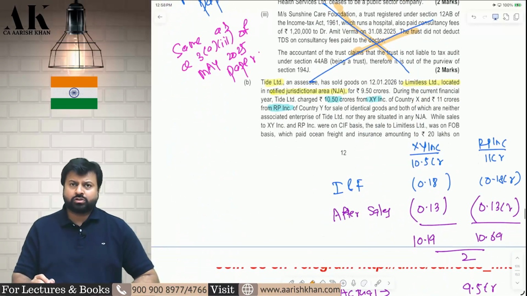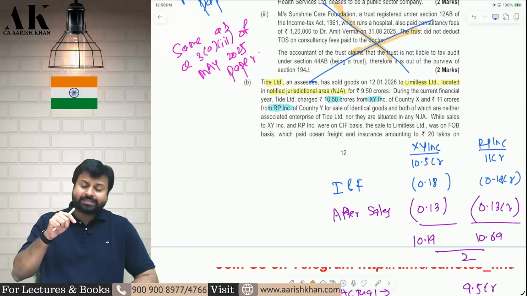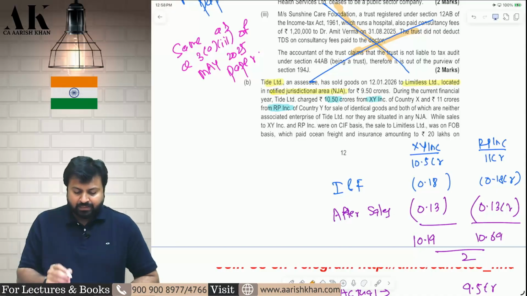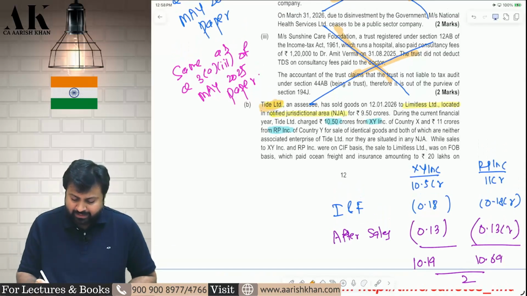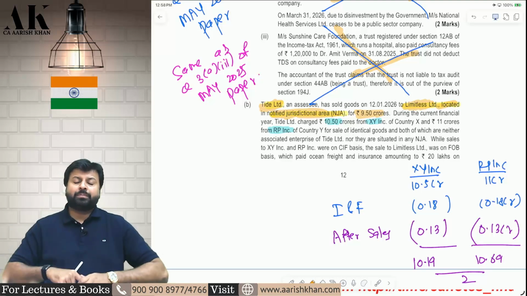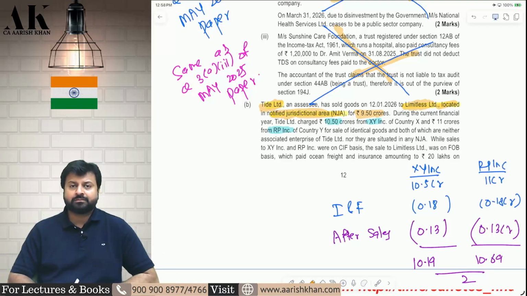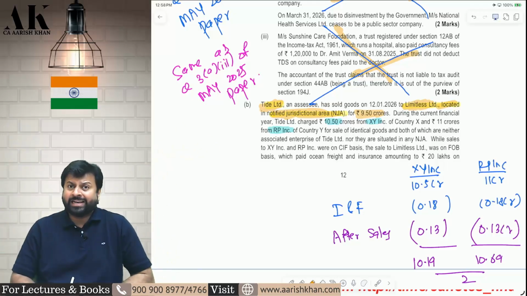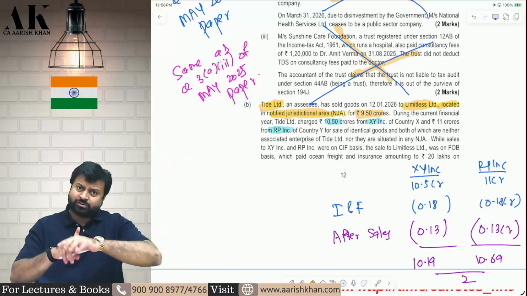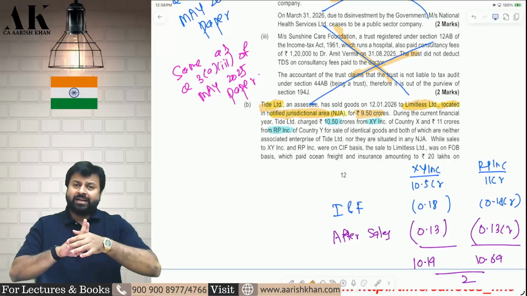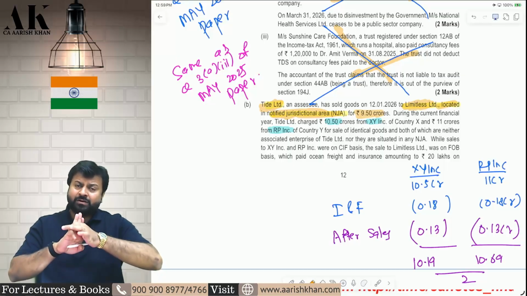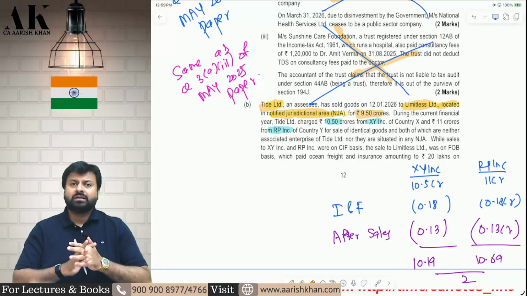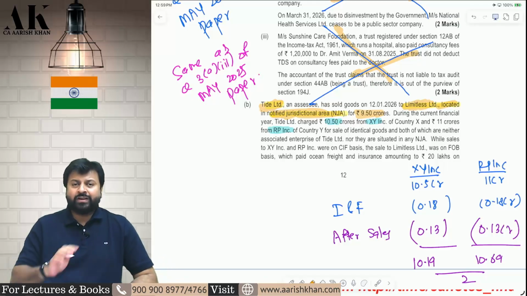Now the next question is a good question. We have done a question like this earlier, but this is one step ahead of that. Tide Limited is an Indian company and Limitless Limited is a foreign company located in NJA. We are selling some goods to a company located in NJA for 9.5 crores. If an Indian company is selling goods to a person located abroad, then first of all both of them are deemed to be associated enterprises. Second, the transaction between both of them is deemed to be an international transaction. Therefore, we need to find out the arm's length price, so we need to find comparables.